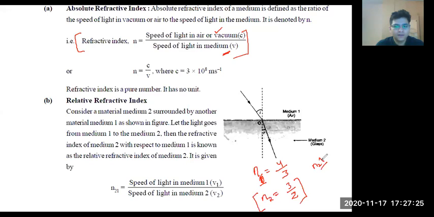If refractive index is more, then speed of light will be less, na? Yes or no? Just think about it. Now, if speed of light is less in any medium, it will be rarer medium or denser medium?